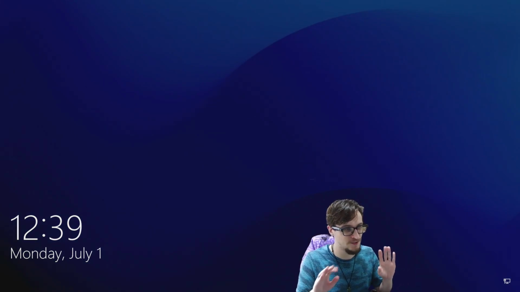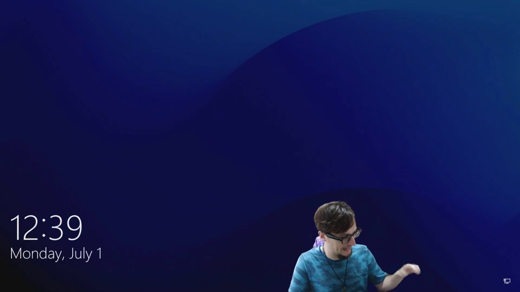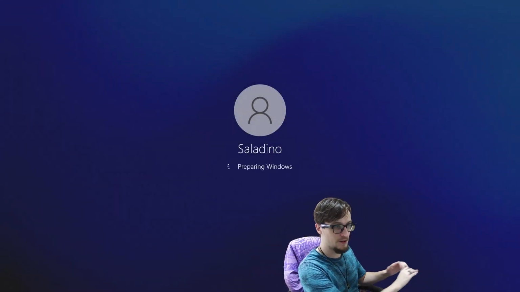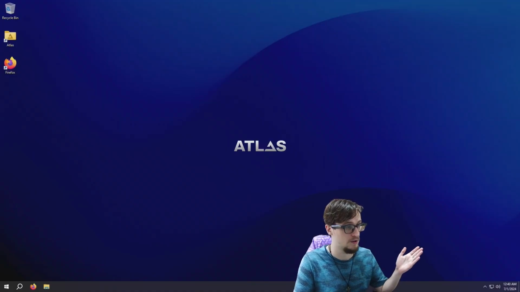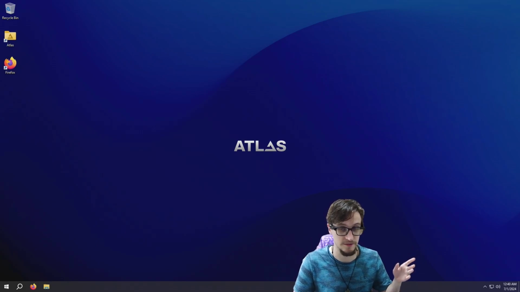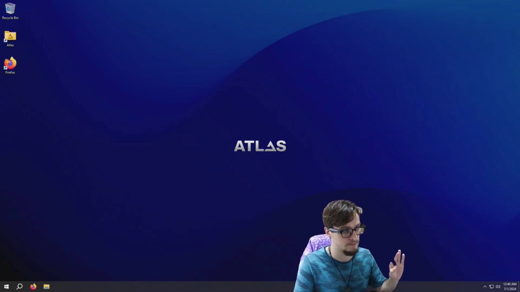Welcome back to Windows. Windows nice and clean. This is Atlas Windows. We're going to log in. Look how fast that gets in there. Boom. Welcome to the new Windows experience. This is going to be much better.